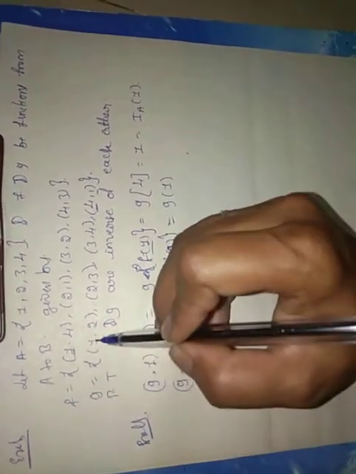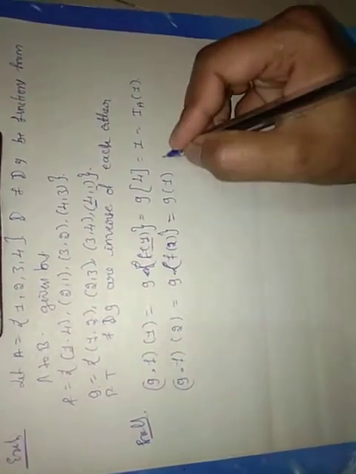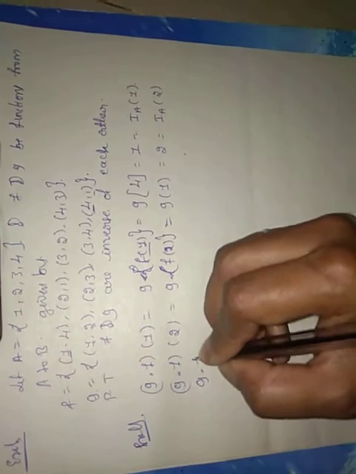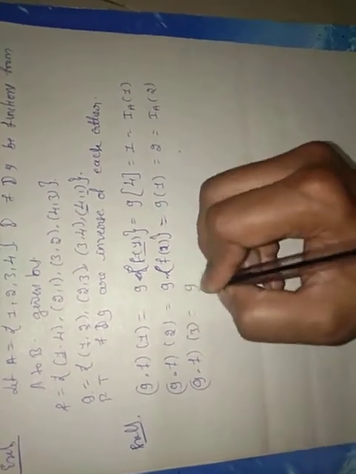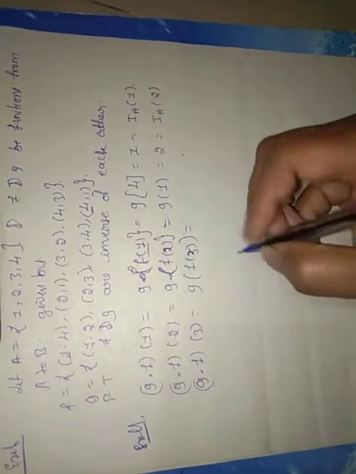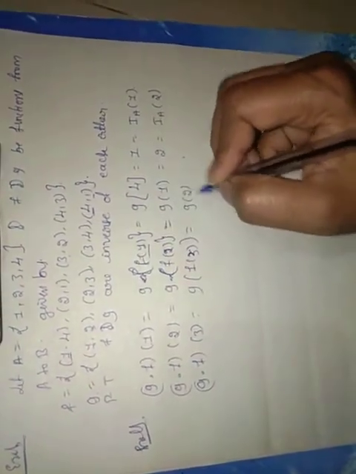That is g of 1. g of 1 equal to 2. That is IA of 2. Now g dot f of 3 equal to g of f of 3. f of 3 equal to 2. Now g of 2 equal to 3.